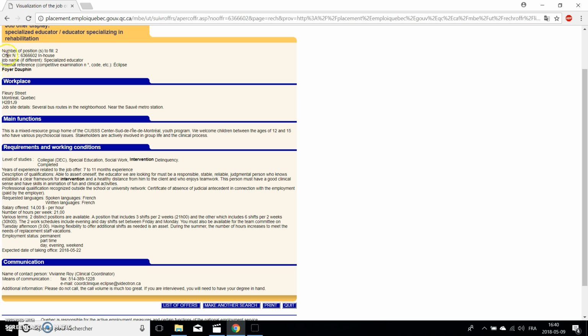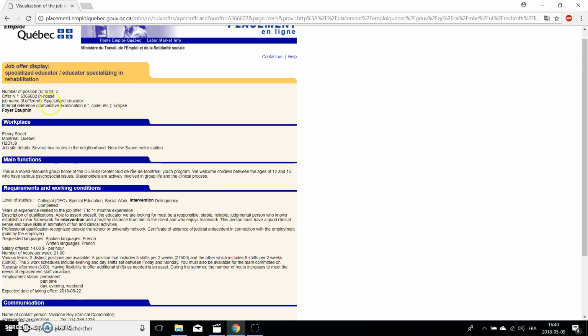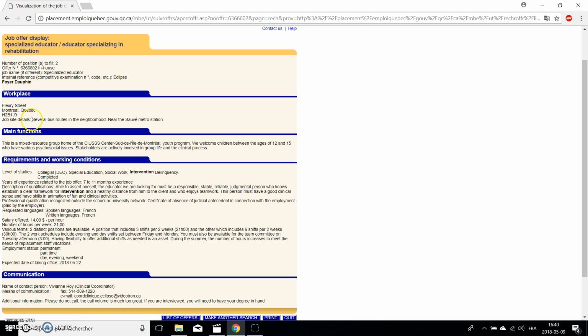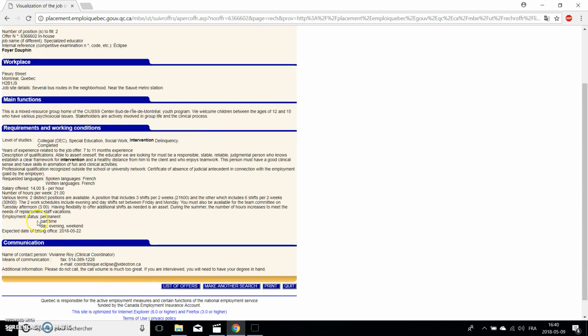So here you can see the offer display everything about the location of the workplace, the main function of the workplace, and every requirement you will need to have to be able to apply for this job, and the other way to communicate with the person that is responsible of the hiring at that place. So you can go back on the list of offer or make another research with other keywords.